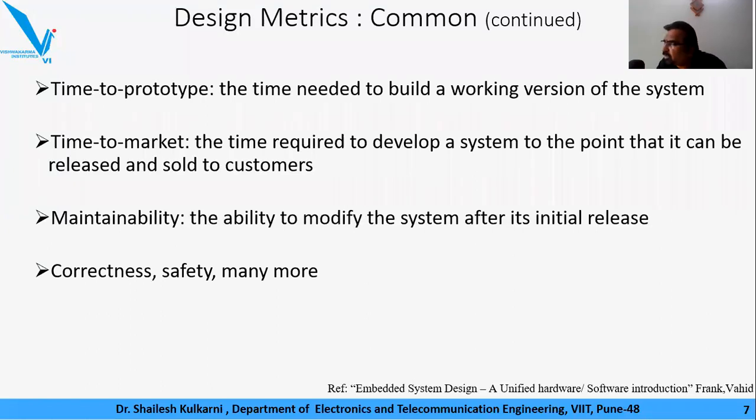The next point, which is far more common, is correctness and safety. There is no compromise on the logical correctness of the system. There is no need to discuss anything more on correctness. It has to be correct, and there should not be any compromise on it. The second aspect is safety.